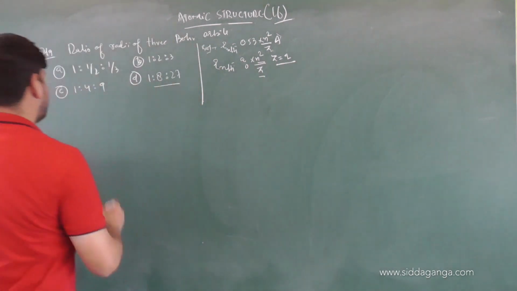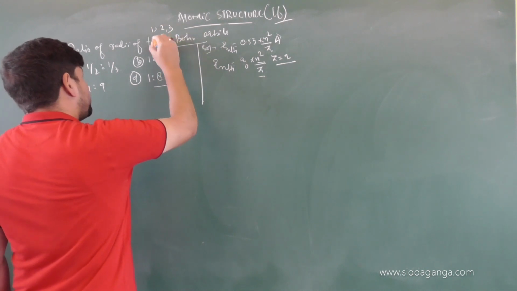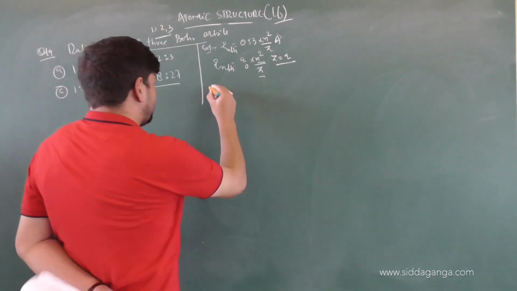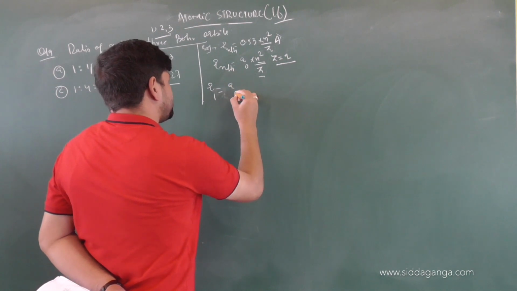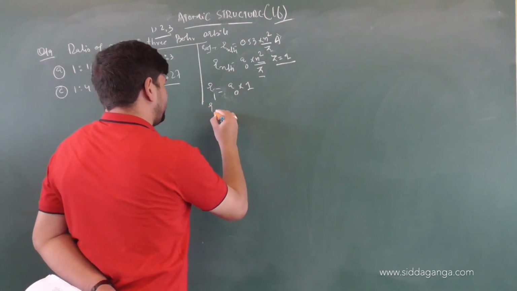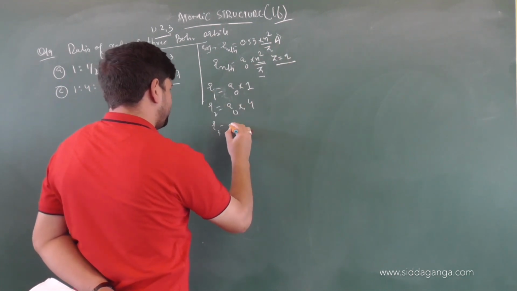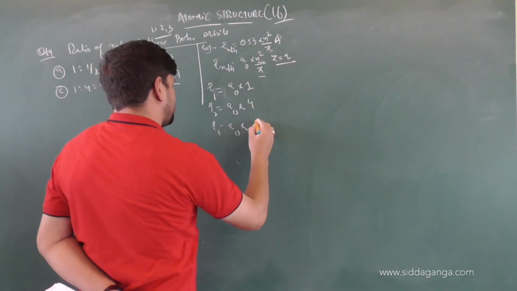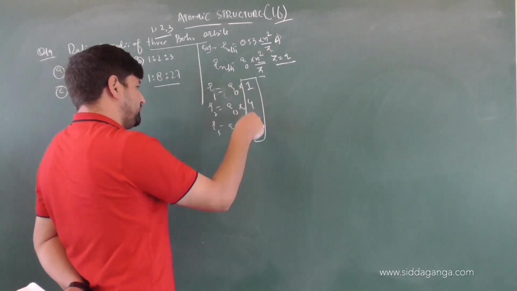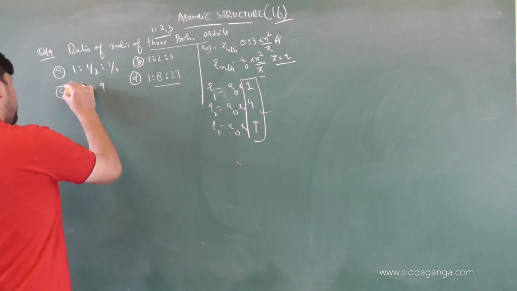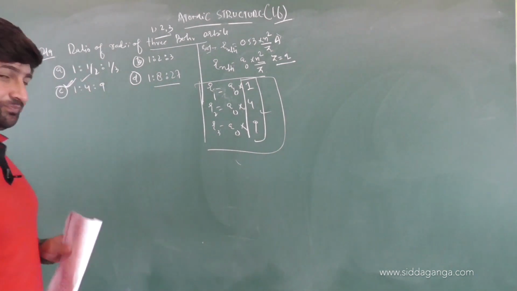According to the question, we need the ratio of radii of 3 Bohr orbits, that is for the first, second and third orbit. The radius of the first Bohr orbit will be a0 into 1, the second will be a0 into 2 square, that makes it 4, and r3 will be a0 into 3 square, that is 9. Because a0 is 0.53, a constant value, the ratio will be 1 is to 4 is to 9. So the correct option will be option C.